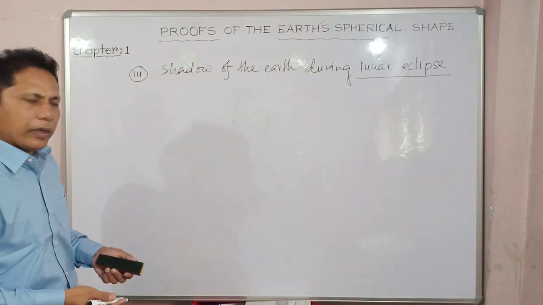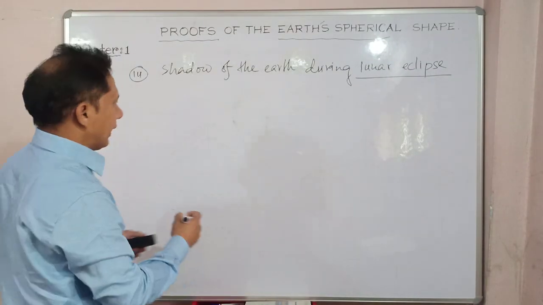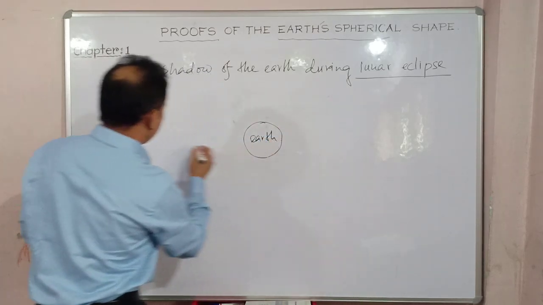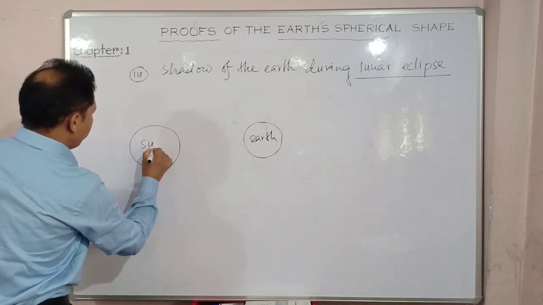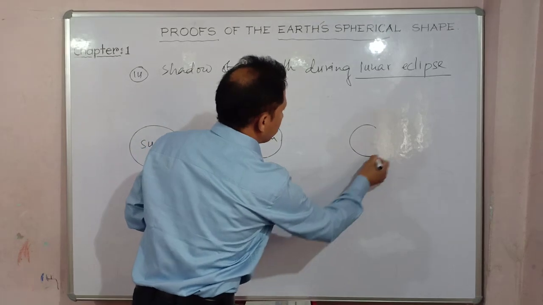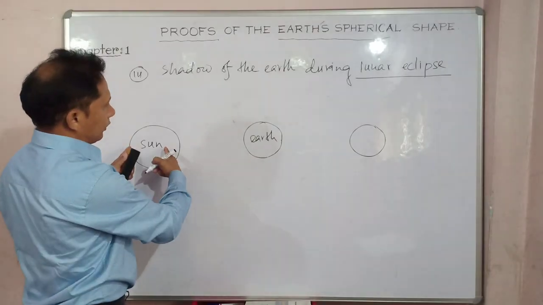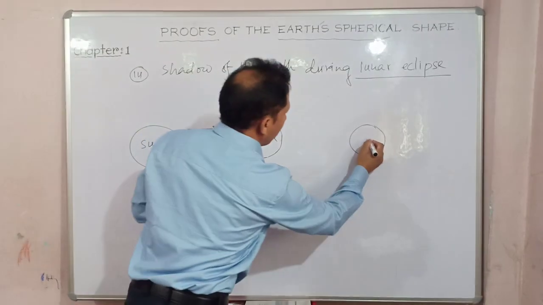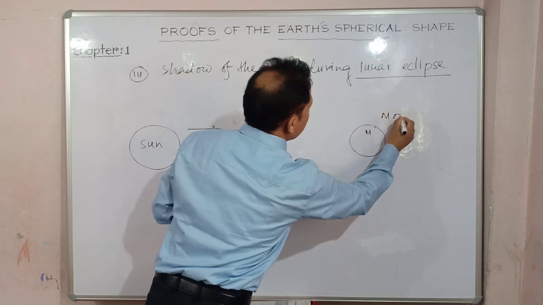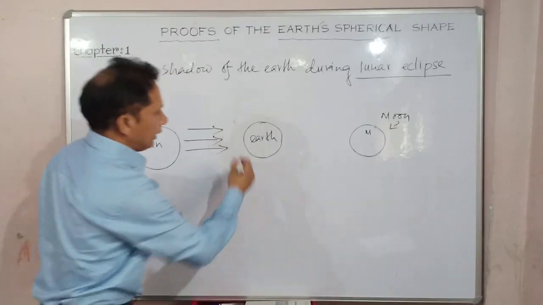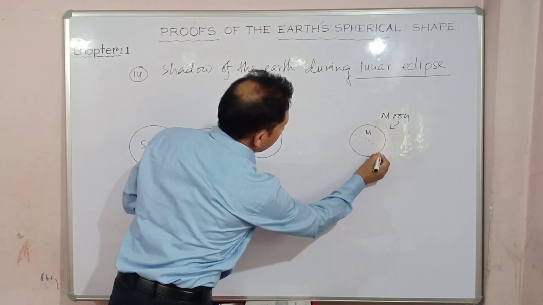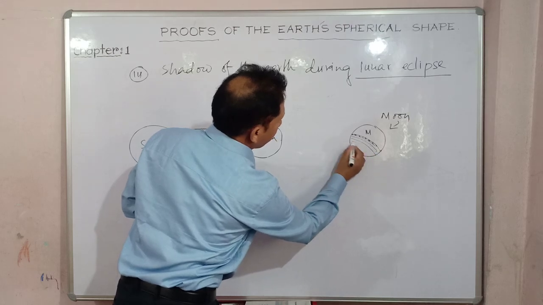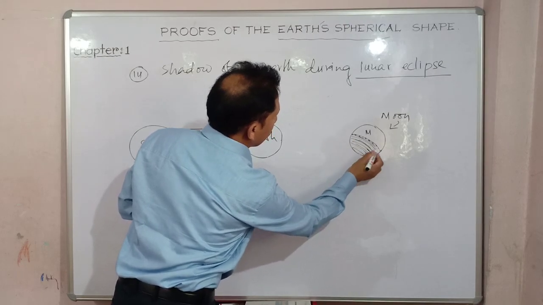So, got my point? Again, as I have said, let's go with the diagram. Suppose this is your Earth, and somewhere is your Sun. Got my points? The Moon is placed somewhere. So what happens? The Earth is blocking the sun rays. So finally, on the surface of the moon, this is the moon, what happened? The shadow of the Earth falls like this. Suppose this portion is a dark portion, a dark shadow.